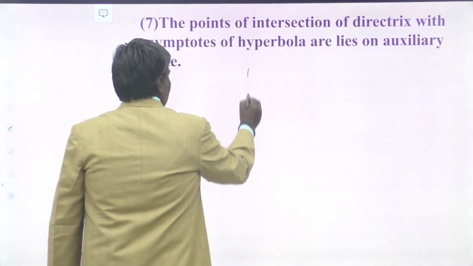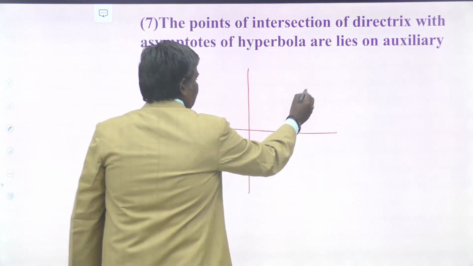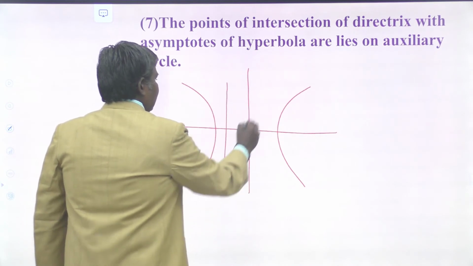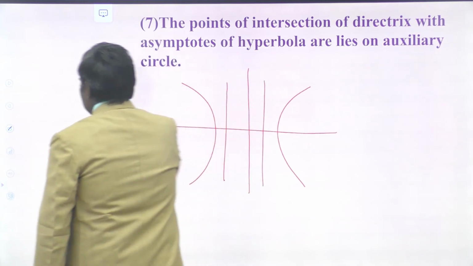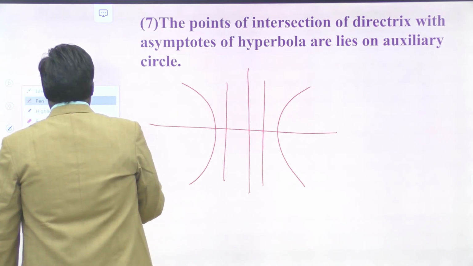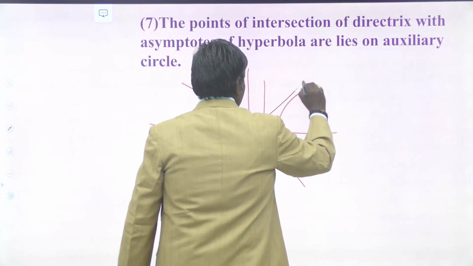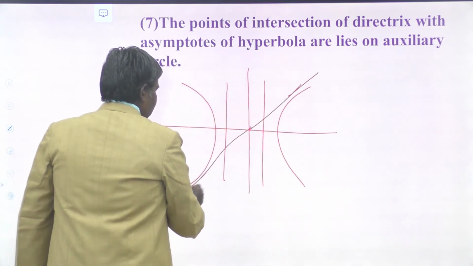So let us try to draw the figure. This is the hyperbola. These are the directrices of the hyperbola, and we can draw the asymptotes also. This is one asymptote.